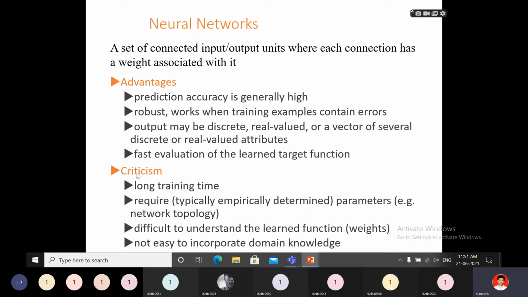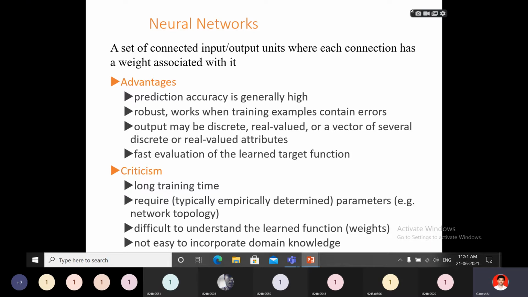So, criticism. Here criticism is nothing but drawbacks. What are the drawbacks of neural networks? Neural network drawbacks are, first one, long training time. So for a neural network, the training time is very high.